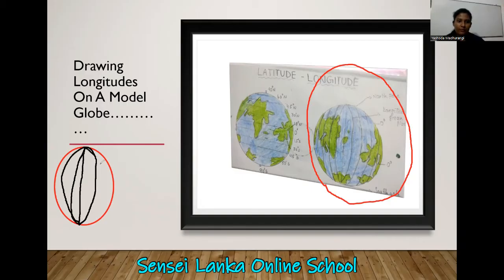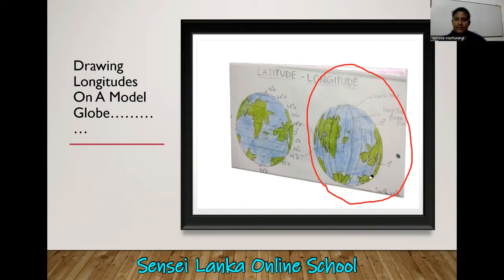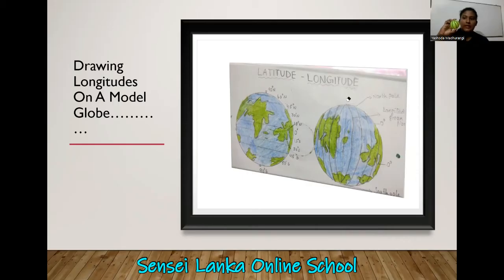I'm using the mouse. If you are using a pencil, it is very easy to draw. So this is the way of drawing them. Look at this picture. If you like, you can draw the continents and color them. You can color the oceans. Then the picture will be beautiful. You can paste it in your writing book. This is the way of drawing the longitudes on a paper. This is the way of drawing the longitudes on a model globe.